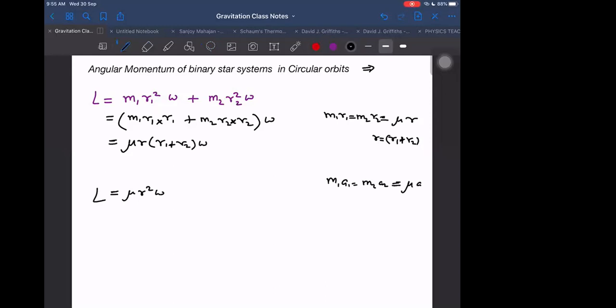But now when I say m1 r1 square plus m2 r2 square, it is not individual. The total is equal to mu into r square. Understand? There it was giving us the individual value, and here it is giving us the total value. So now we know the net angular momentum.